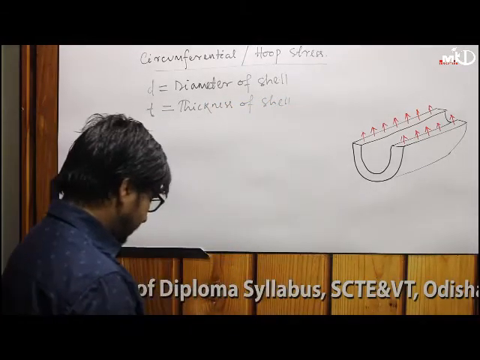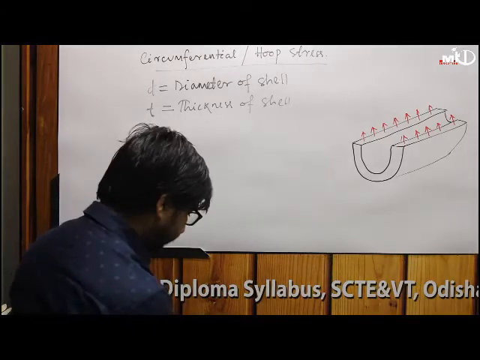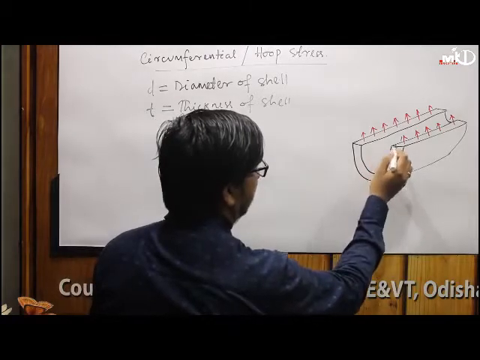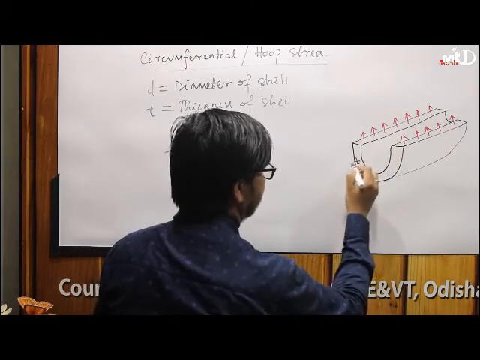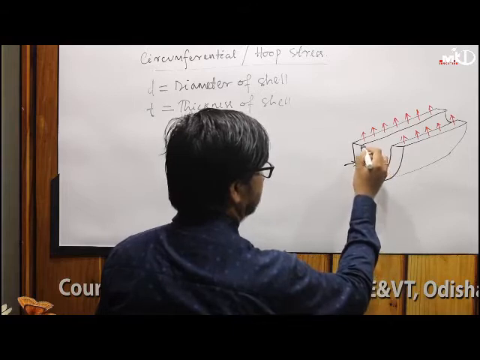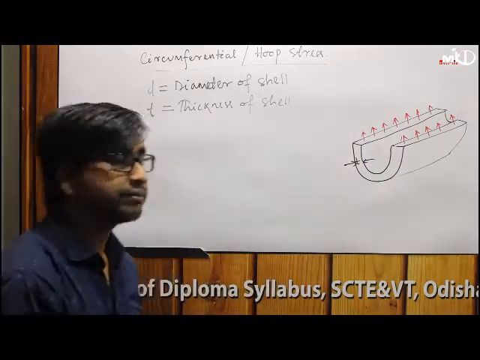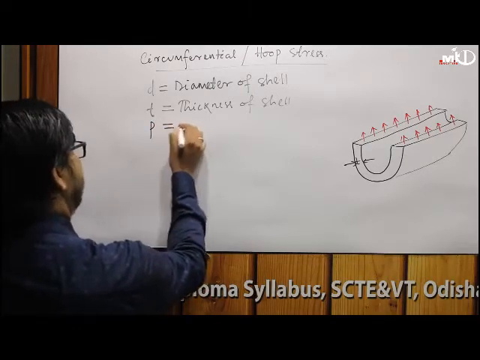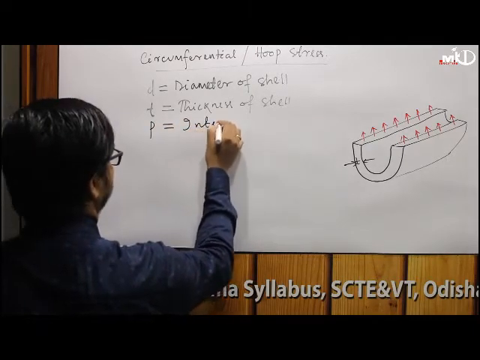Right? So you can see from the figure, this is the diameter and this is the thickness. This is your thickness, and this is the diameter, right? So let's say internal pressure is P. P is equal to internal pressure.